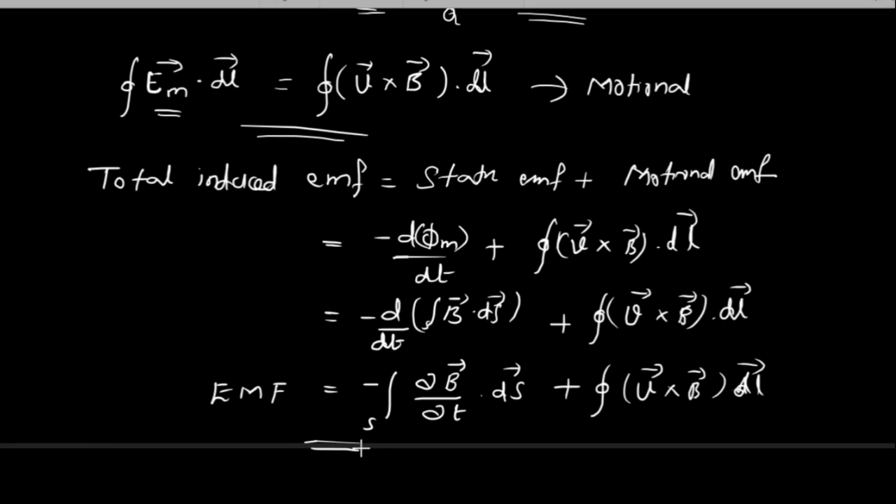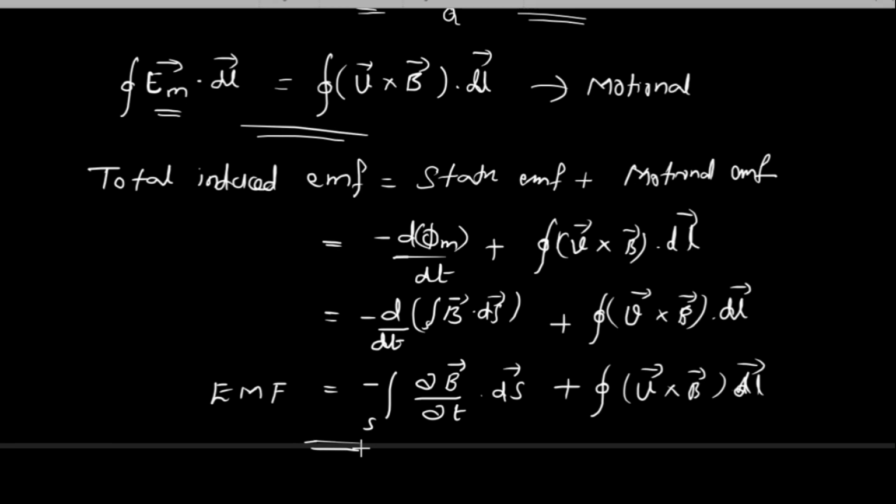So to summarize, we learned that Faraday's law of electromagnetic induction tells that an EMF can be induced by varying a magnetic field or by moving a conductor in a steady magnetic field.